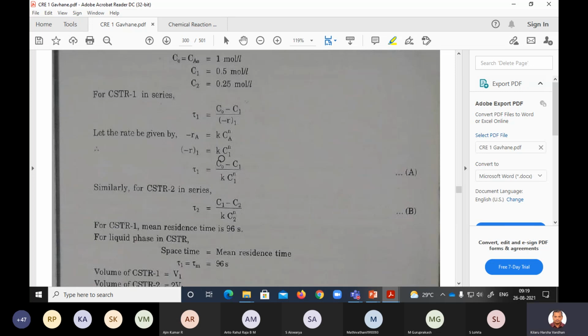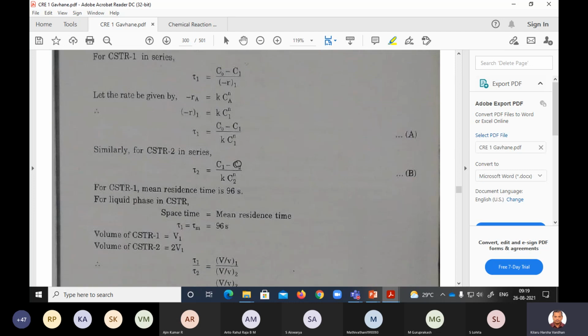So R1 is K Ca1 power n. We don't know what this n and K are. We need to find them out. So substitute RA here: tau is (C0 minus C1) by K into Ca1 power n. Like that, for the second reactor also, tau 2 is this.